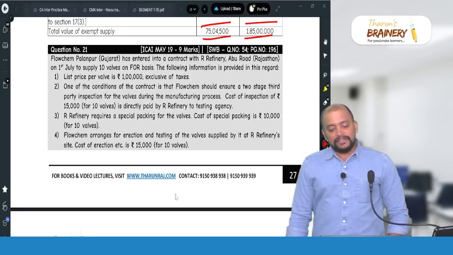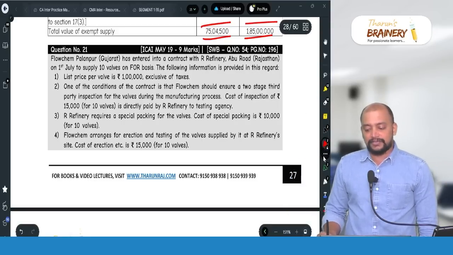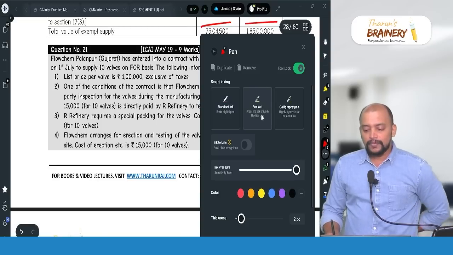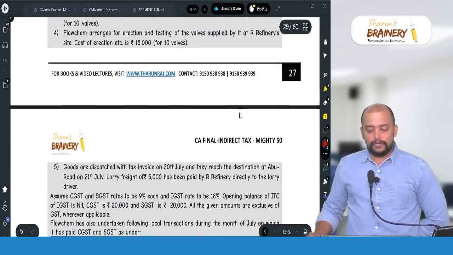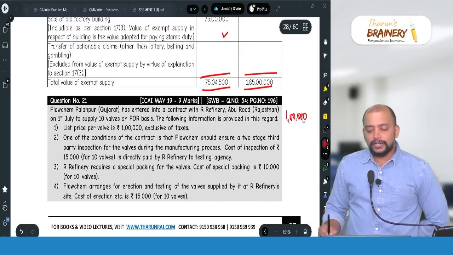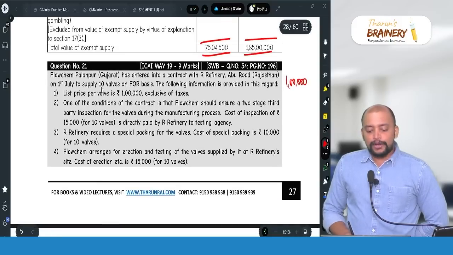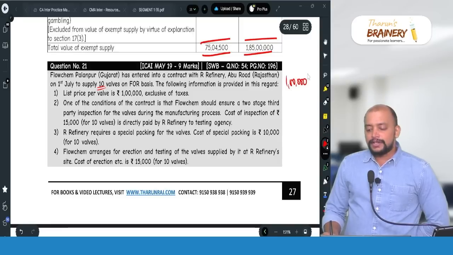List price of the valve is 1 lakh. So take that as the transaction value. 1 lakh will be taken as the transaction value. So 1 lakh is taken as transaction value, and the number of valves is 10 valves. So into 10, that will be 10 lakhs.